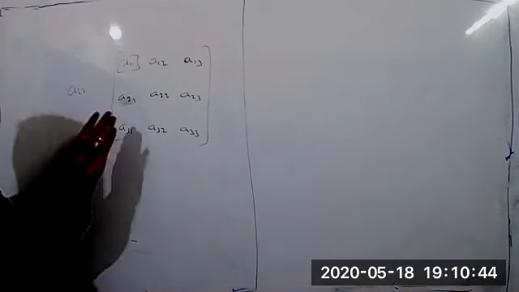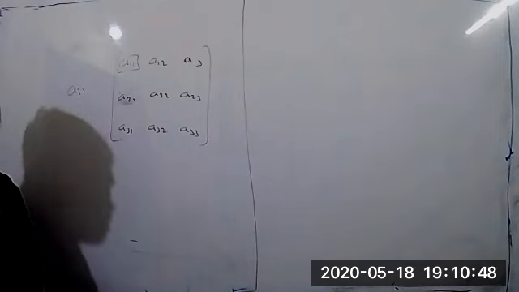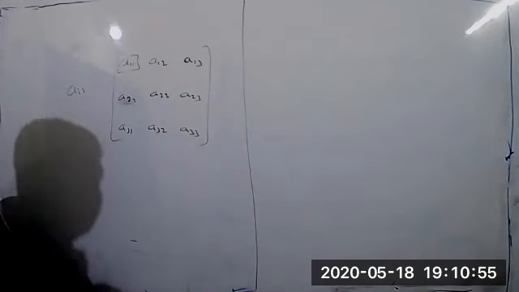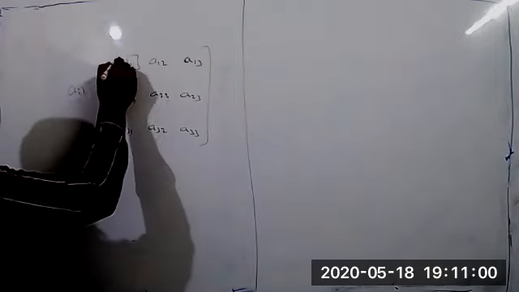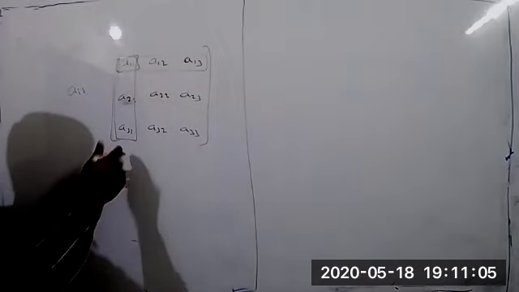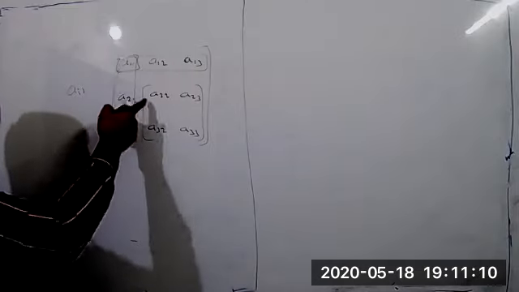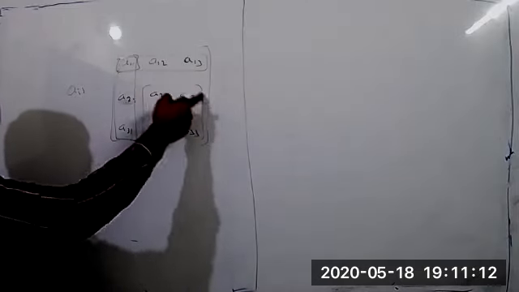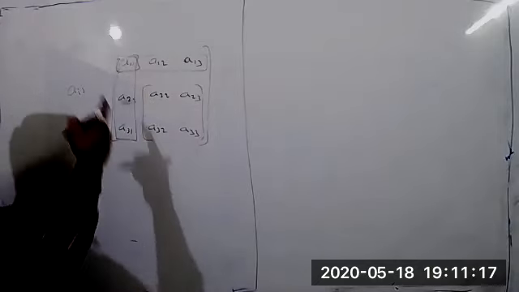Whichever element Aij we are taking, observe which row and column it lies in. A11 belongs to the first row and first column. Eliminate that row and column with all its elements. For the remaining four elements, the determinant of these four elements is called the minor of A11.